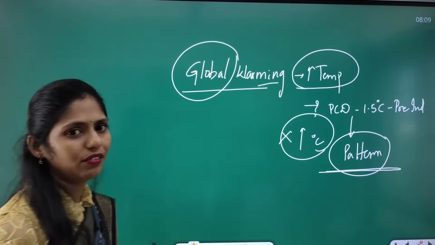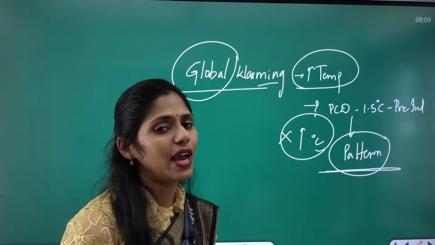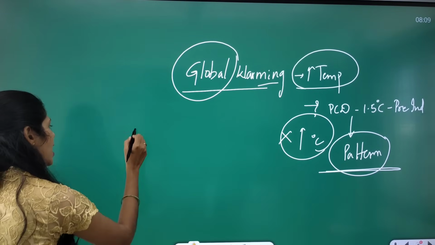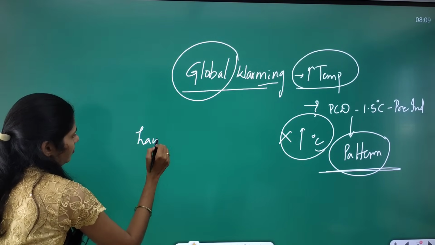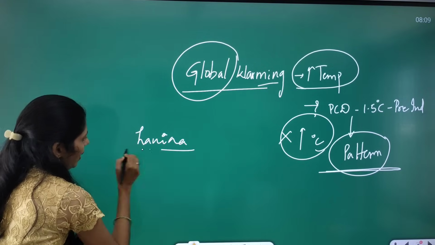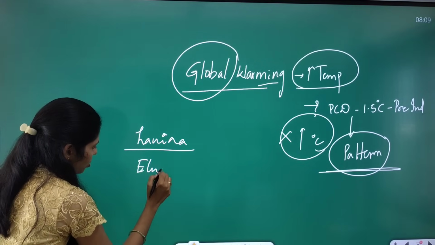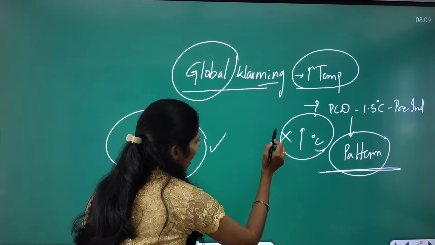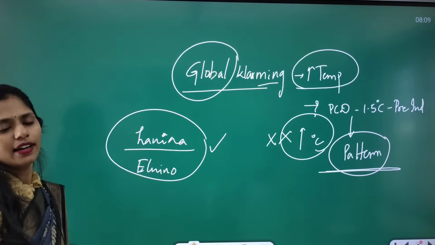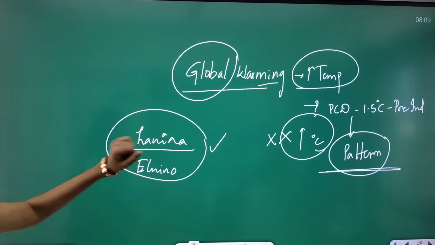One year we will have El Nino, another year we will have La Nina. For the last 4 years we had La Nina, but this year we have El Nino. So how this pattern is changing is important rather than the number. This is the idea of this article.